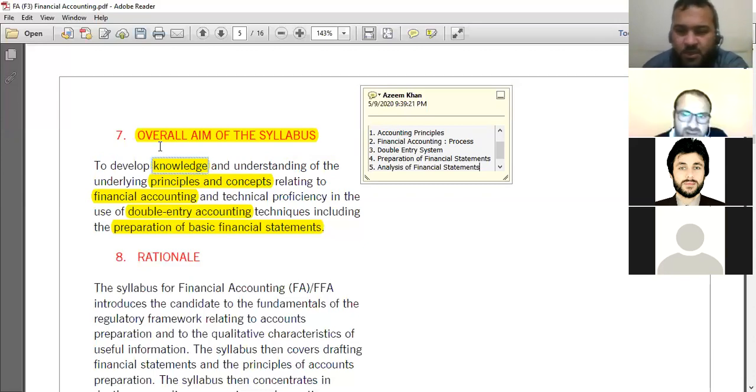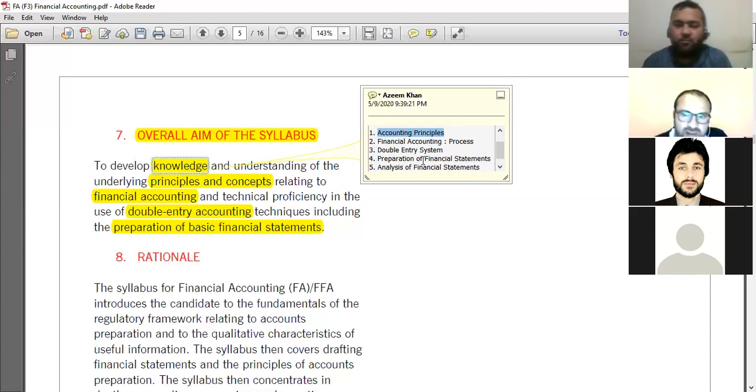For example, in chapter number 1 we will talk about the qualitative characteristics of financial statements. That topic belongs to the preparation of financial statements. Then we are going to study the users of financial statements. Those users may belong to the accounting principles part, the analysis part, or the preparation of financial statements part.